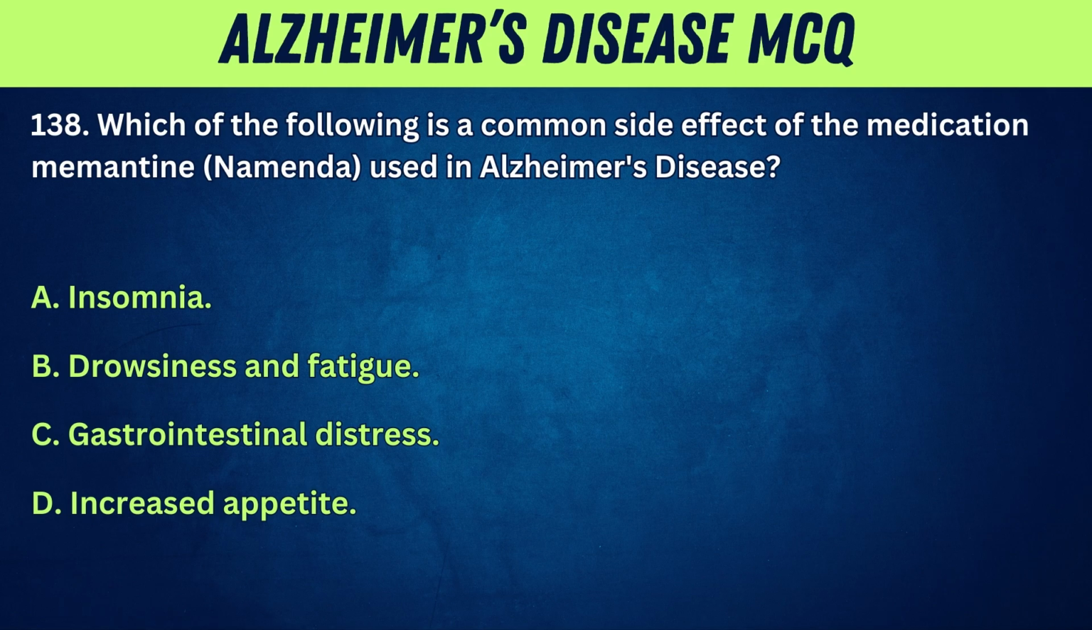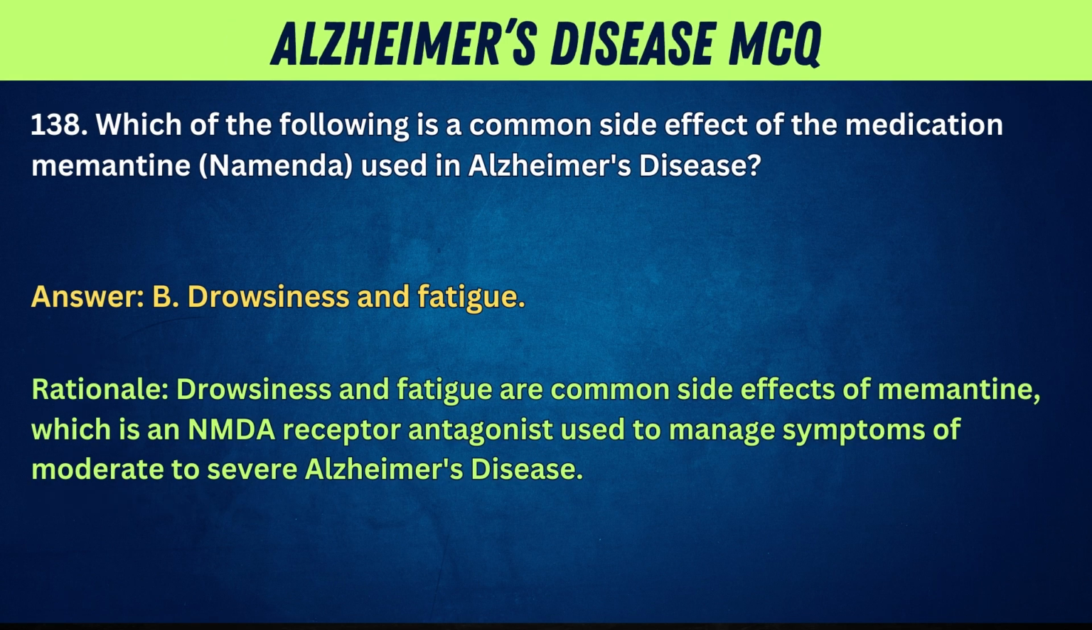138. Which of the following is a common side effect of the medication memantine, Namenda, used in Alzheimer's disease? A. Insomnia. B. Drowsiness and fatigue. C. Gastrointestinal distress. D. Increased appetite. Answer. B. Drowsiness and fatigue.